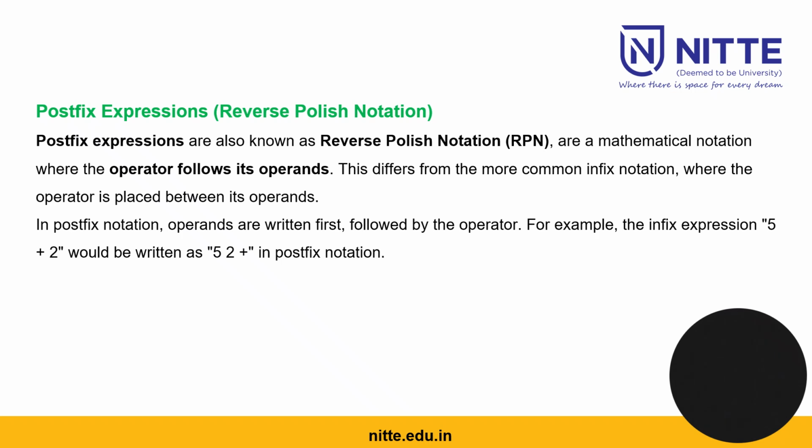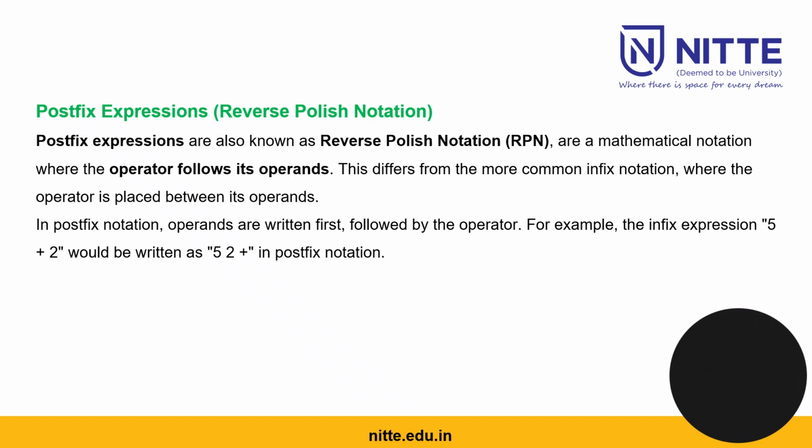For example, if I want to write a plus b, in postfix expression I will write ab plus. That means first I will write the operands A and B, then I will write the plus after AB. So this is called a postfix expression.